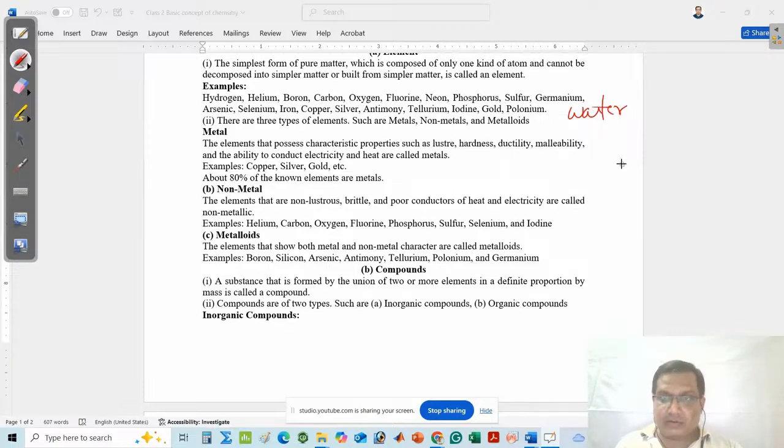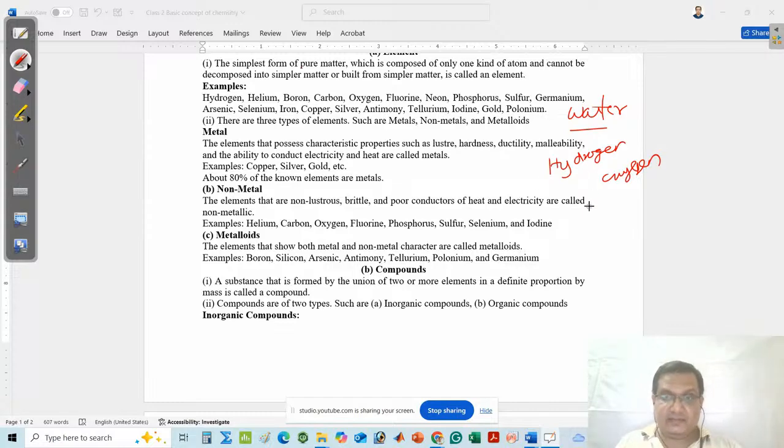If I say that water is made by two elements, am I wrong or correct? Yes, I am correct, because one is the hydrogen element, another is the oxygen element.